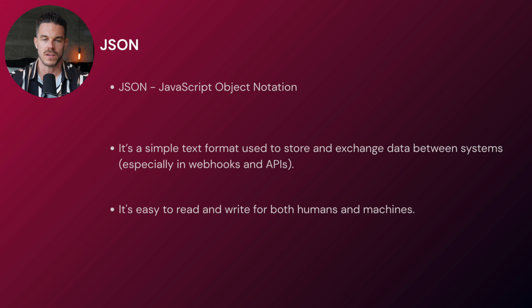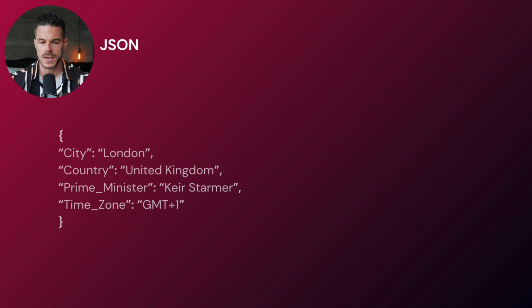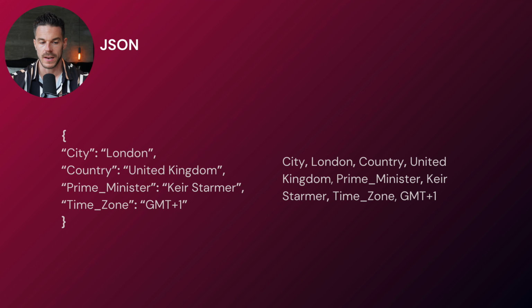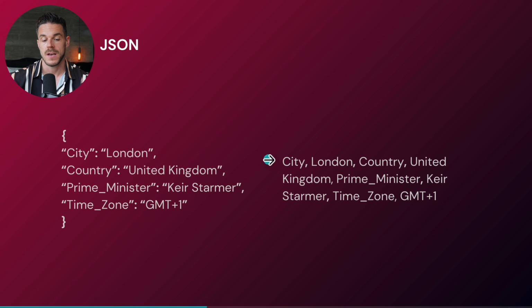And this is, of course, a huge advantage because at the end of the day, we always talk with machines, computers. And the great thing with JSON is that we can read it, but also the computer can. And I want to demonstrate the full power of JSON on the next slide. So here we have two examples. On the left side, we have the same information as on the right side, but on the left side this is a JSON format, and this is just plain text separated with commas.